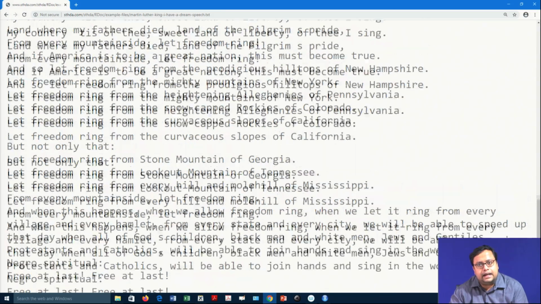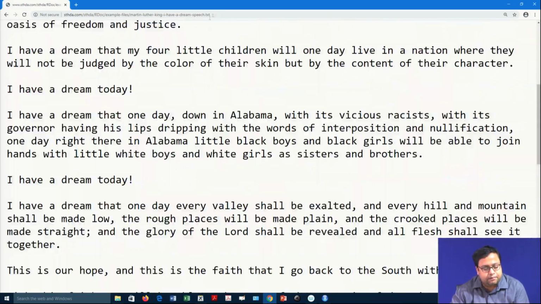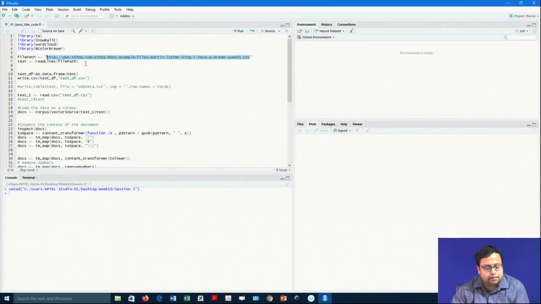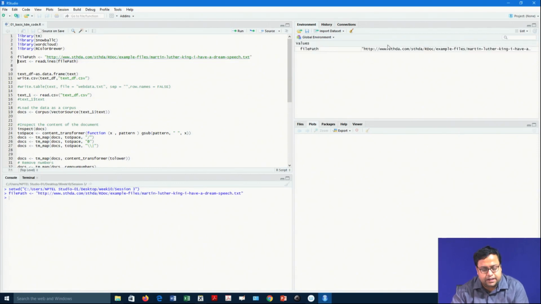We can read a text, it could have been some other file also. There are different ways to read files from the internet. Text we can directly do that. I have to give the file path, which is basically the link of this particular data. The text is readLines, which means it will read line by line. So, readLines with the file path, and if I now see the text, it shows the speech line by line.